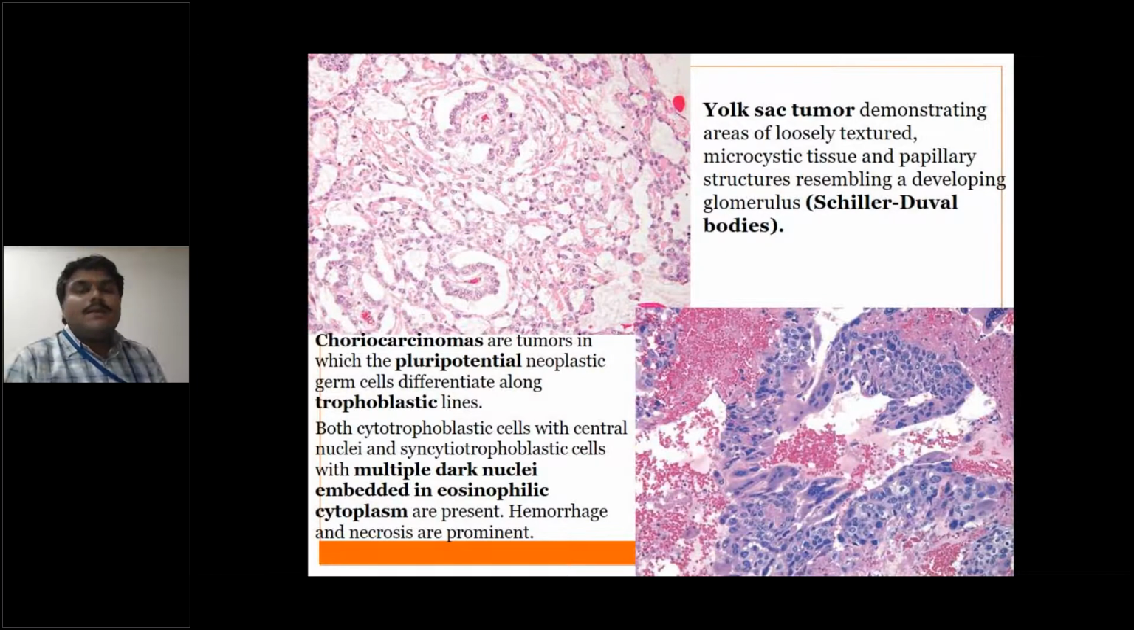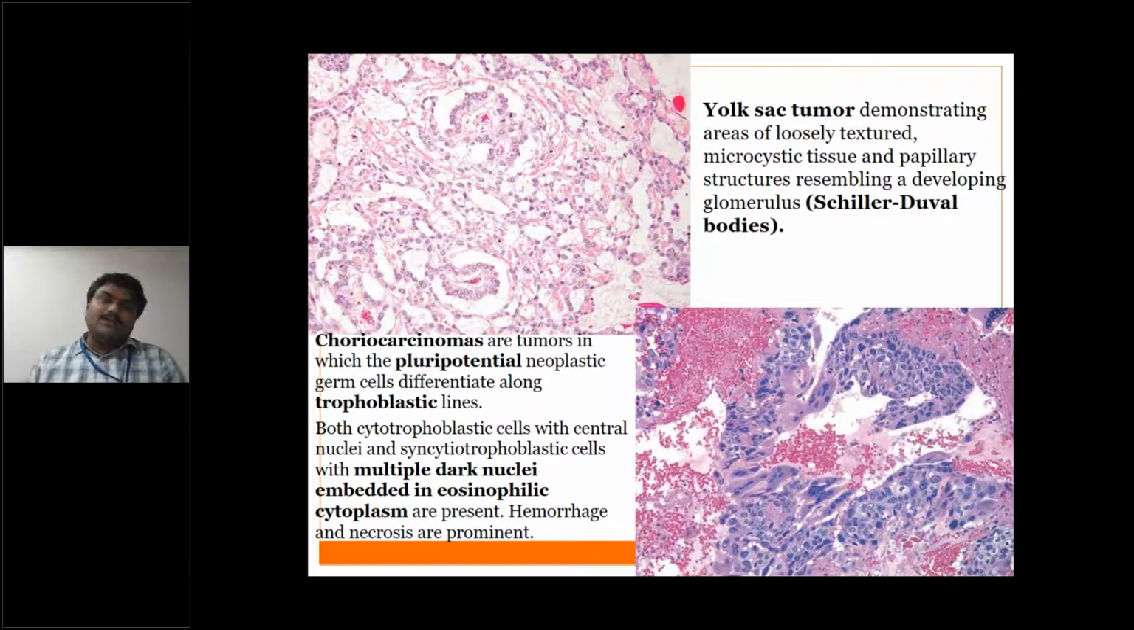Next is the yolk sac tumor. You can see the microscopic picture of yolk sac tumor demonstrating loosely textured microcystic spaces, and you can also see some papillary structures resembling a glomerulus, which is called a Schiller-Duval body, which is characteristic of yolk sac tumor.